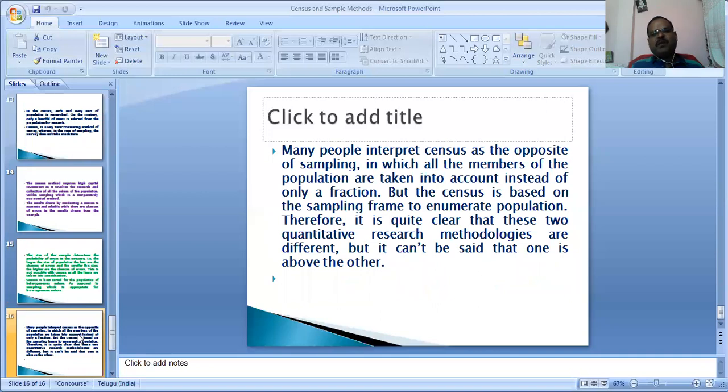Many people interpret census as the opposite of sampling, in which all the members of the population are taken into account instead of only a fraction. But the census is based on the sampling frame to enumerate the population. Therefore, it is quite clear that these two quantitative research methodologies are different, but it cannot be said that one is above the other.